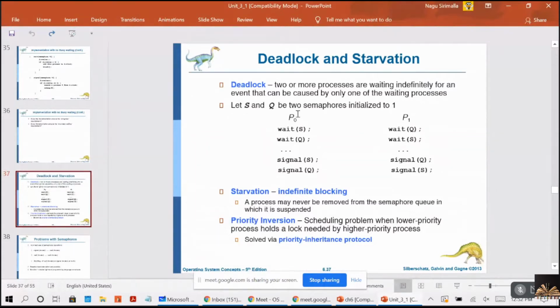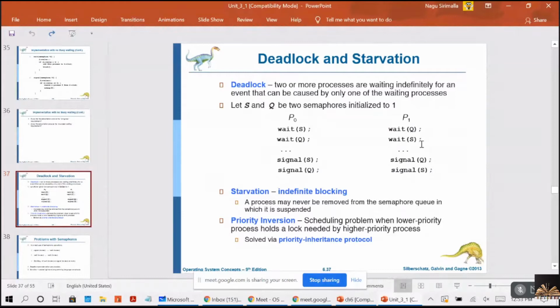P0 is calling wait S, and P1 is calling wait Q. Right? Now, immediately, P0 is calling wait Q, then P1 is calling wait S. Right? You're getting me, guys? P1 executes wait S, then P1 executes wait Q. Right? When P0 executes wait Q,